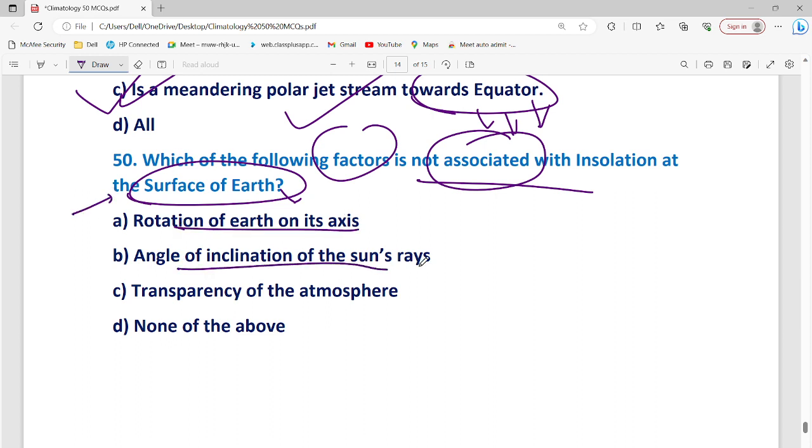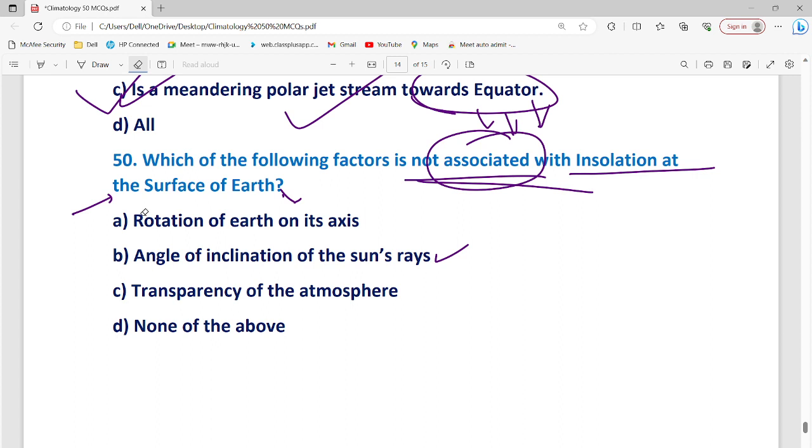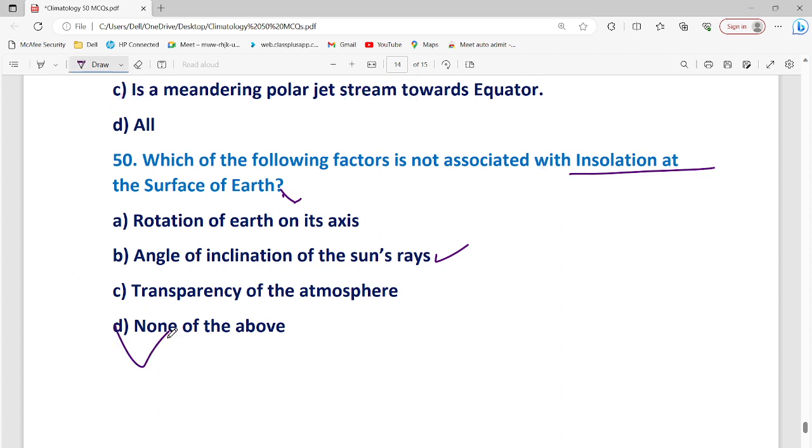The rotational axis, angle of inclination, transparency of the atmosphere, none of the above. Obviously, none of the above is the answer, since all of these are associated with insolation.